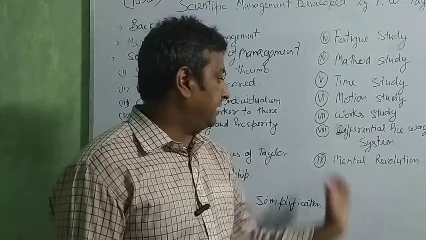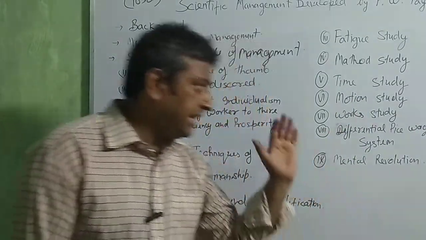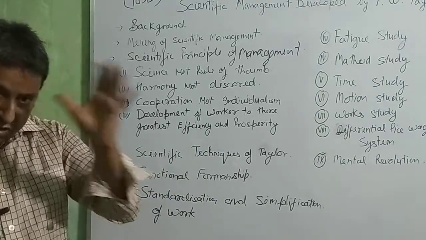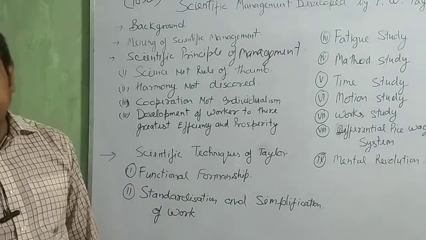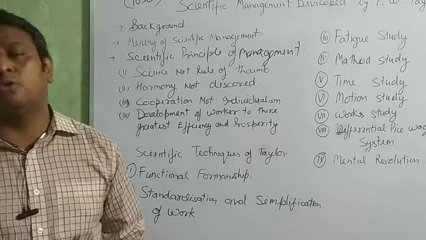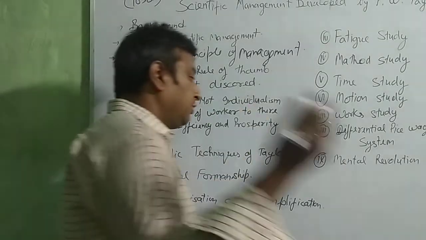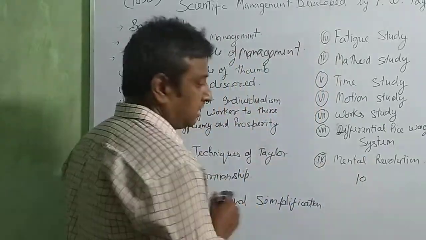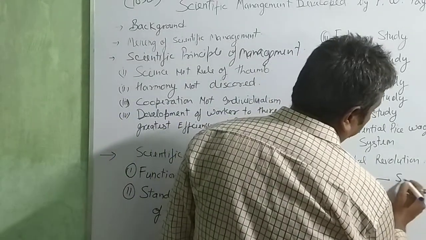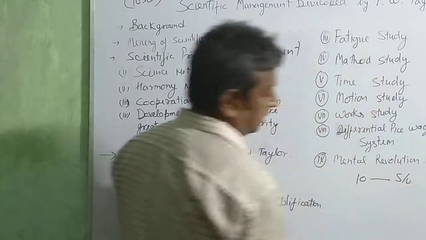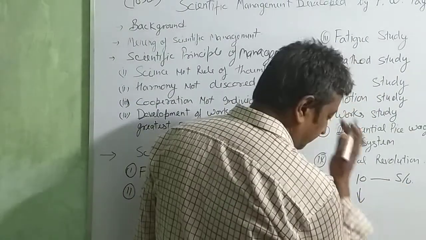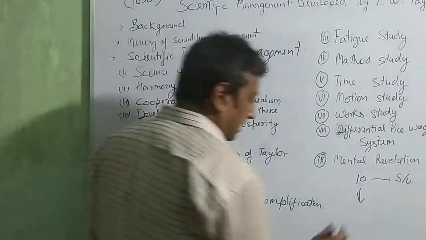piece-rate system. It's a very good system for motivating the worker toward more and more production. Like that, you set it so that if the person produces 10 units, then you give 5 rupees per unit. Okay? If he produces less than 10 units, then you give 4 rupees per unit.